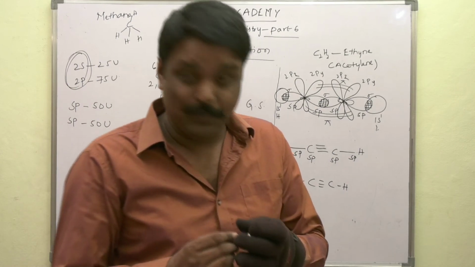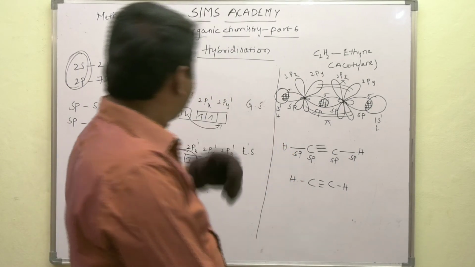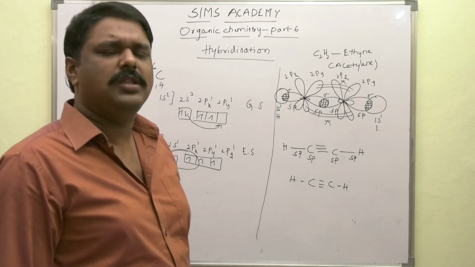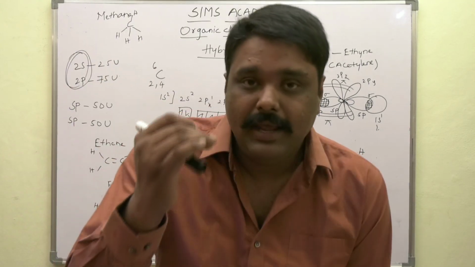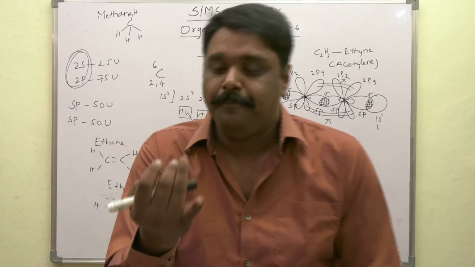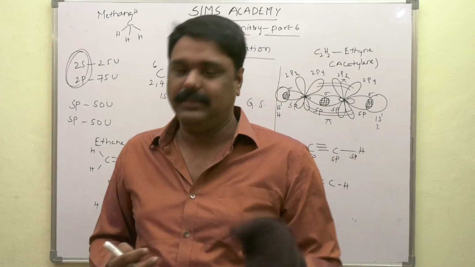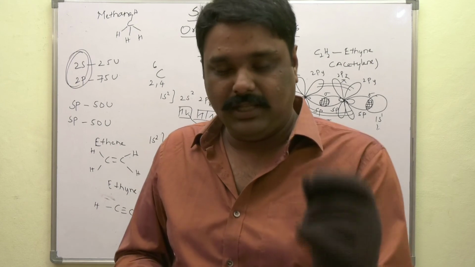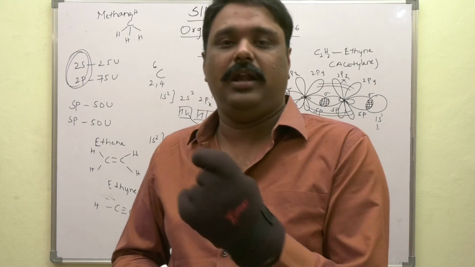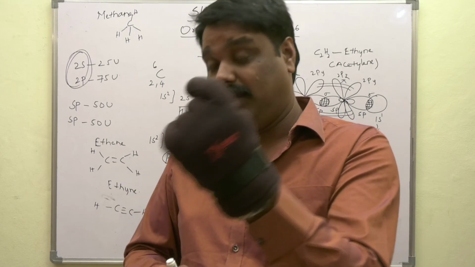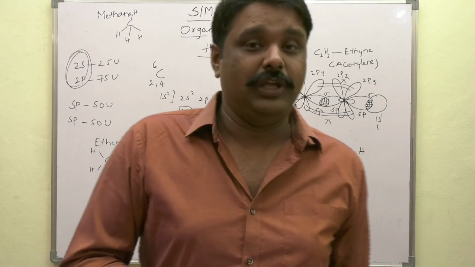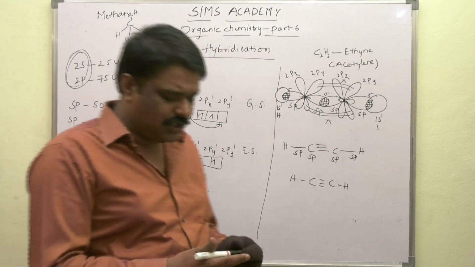Yes, beautiful, right? This is the concept of hybridization. This is how we explain the formation of certain molecules like methane, ethane, ethene, ethyne. That is, ethene means ethylene and ethyne means acetylene, C2H2. This is about the hybridization.